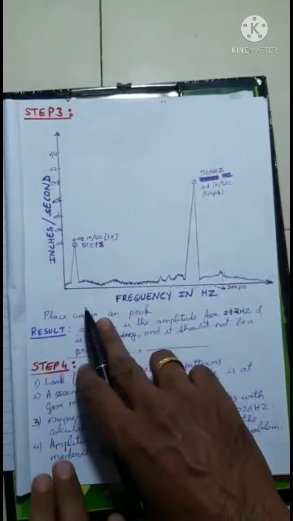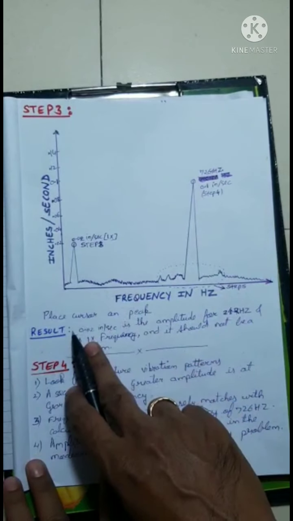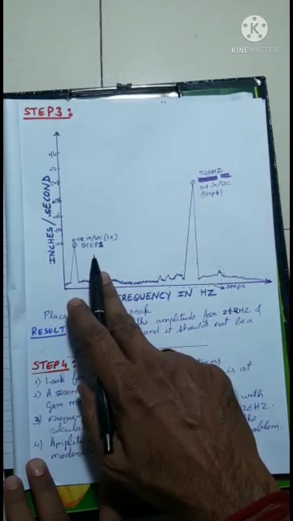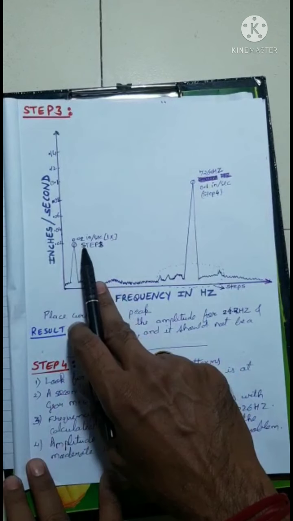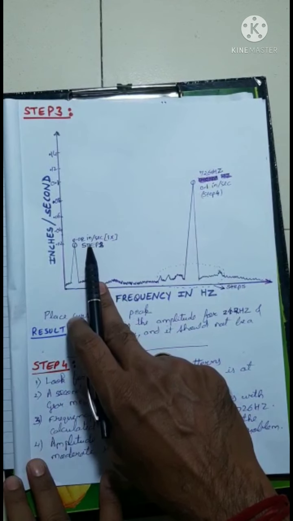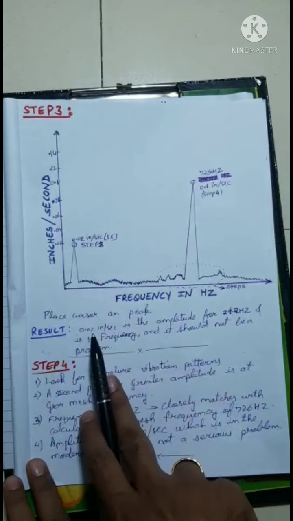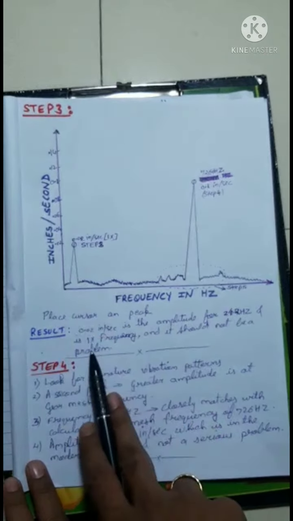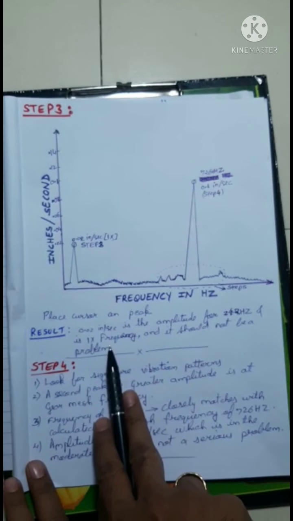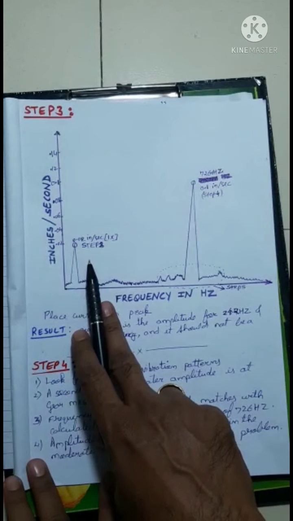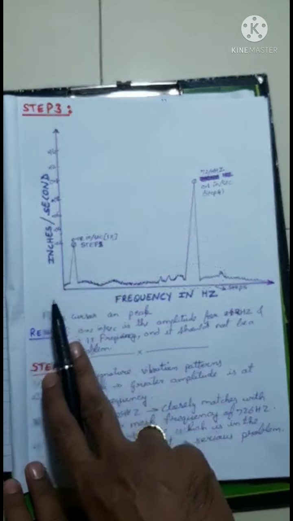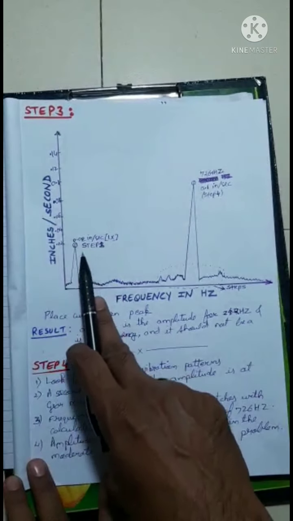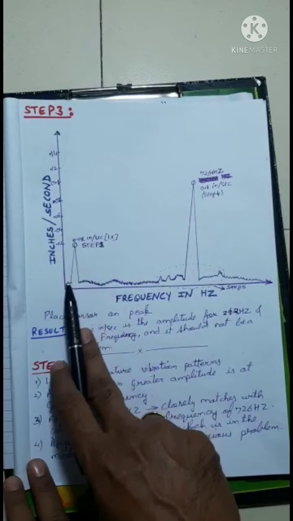If you see the first spike, that is this one, it has a magnitude of 0.02 inch per second, which is for the 24.2 hertz. So it is the one times frequency, and it should not be a problem because it is a very low value. This is the one times frequency which is generated by the pinion.